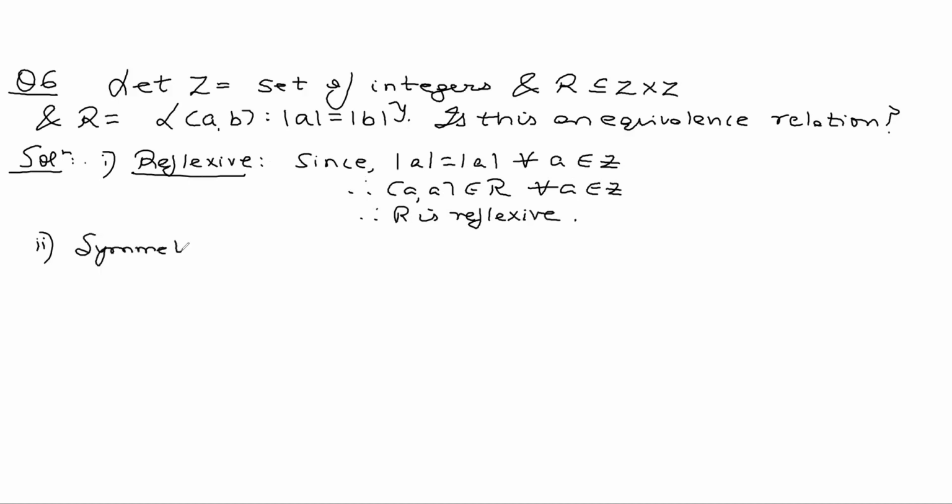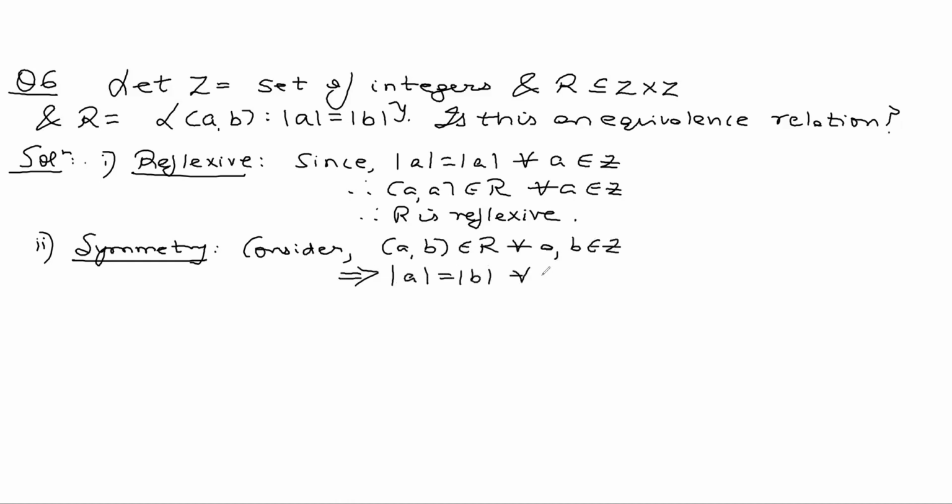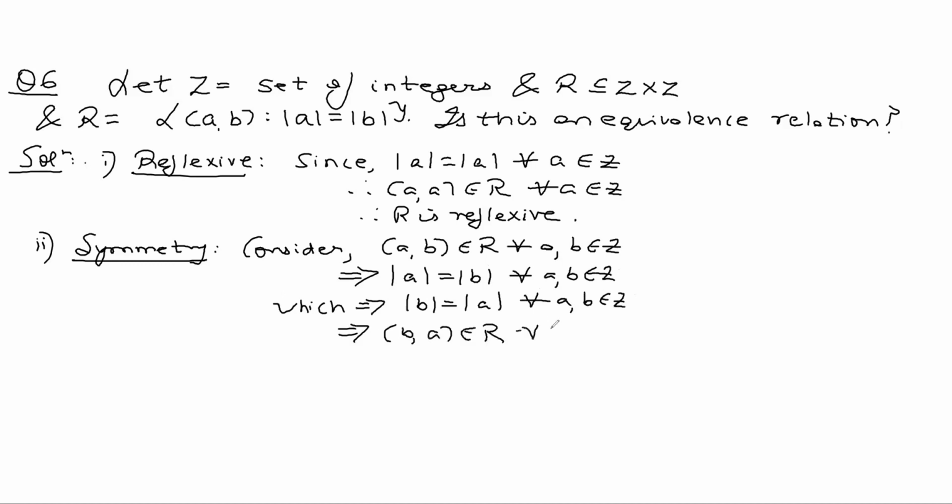Let's look for symmetry. Hypothesis: this implies mod A is equal to mod B, which also implies mod B is equal to mod A, which implies B comma A belongs to R for all.